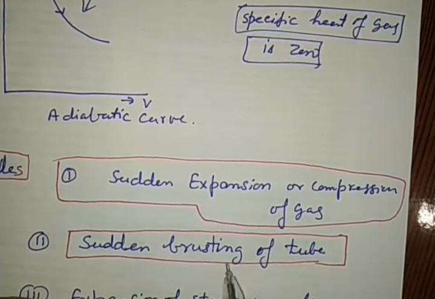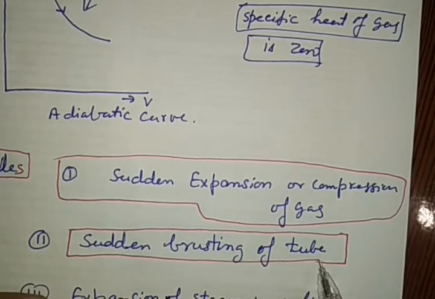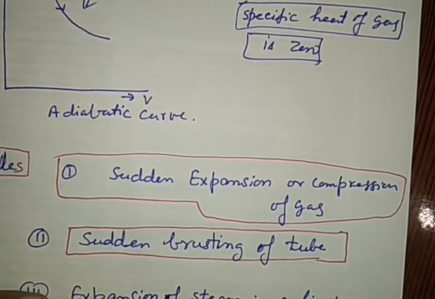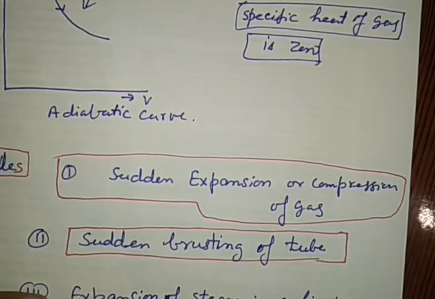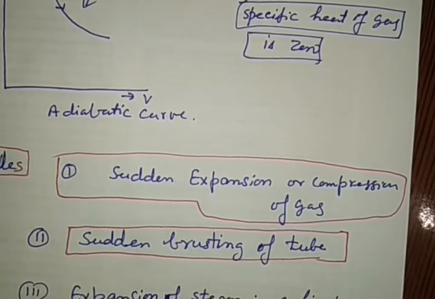This is sudden bursting of a tube. When it bursts, it has no sufficient time and gas expands, comes out. Work is done by the system. That is why the temperature of the emitting gas during the bursting of a tire decreases. It feels cold. The sudden bursting of a tube is also an example of adiabatic change. It has no sufficient time to absorb heat or to reject heat with the surrounding.